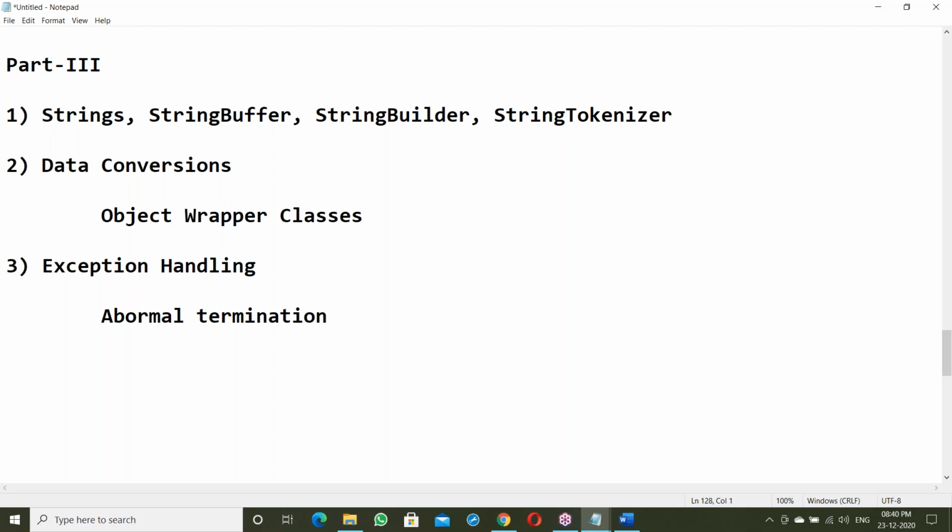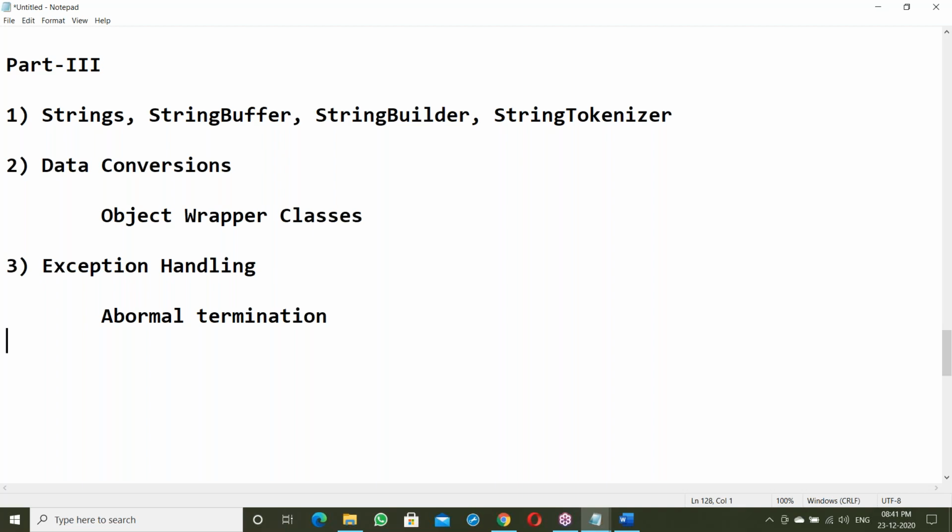Suppose an application suddenly terminates; that is called an exception. When a Java application terminates abnormally, what happens? Loss of data. For example, take a banking application developed in Java. Suppose while depositing an amount it suddenly fails. What happens? Loss of the amount. The transaction fails, but for the end user it looks like a successful deposit, while the actual transaction failed because of the exception. This is very dangerous.